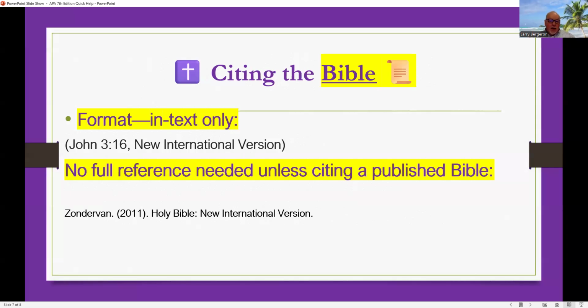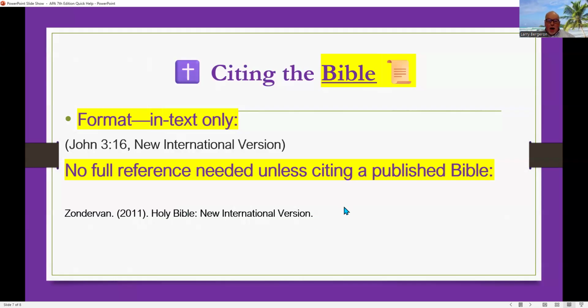But if you feel that you would like to be a little bit above the curve, then go ahead and include the full reference, which would be Zondervan, period, the year that the book was published, 2011, period, Holy Bible, colon, New International Version, period.